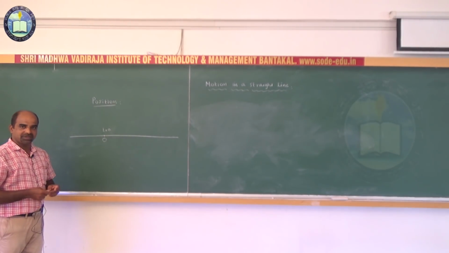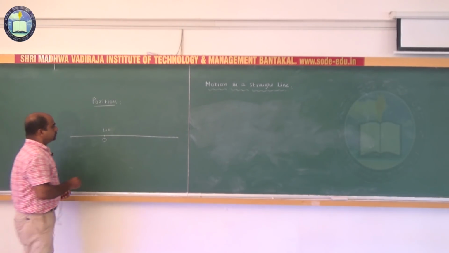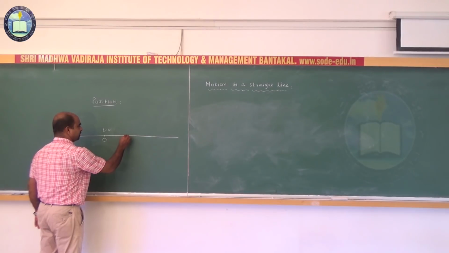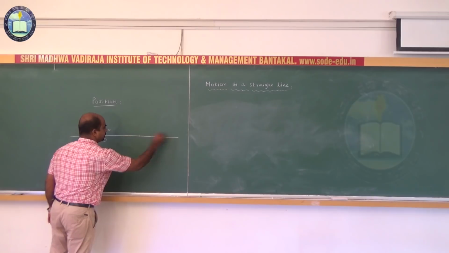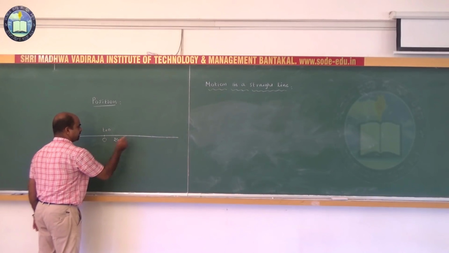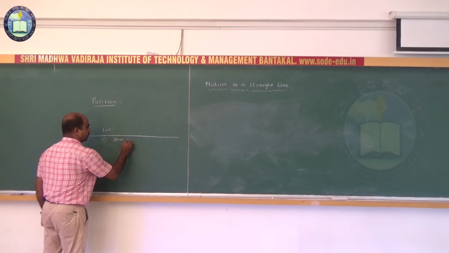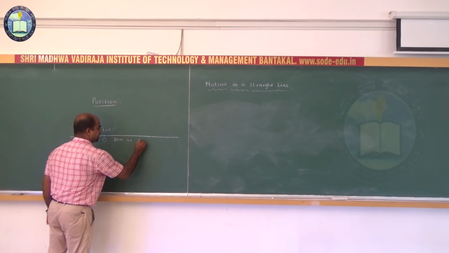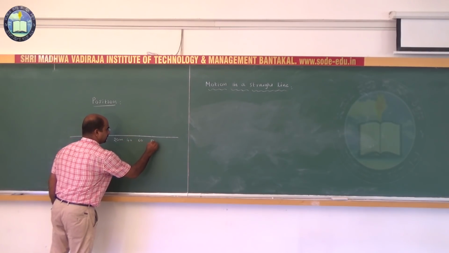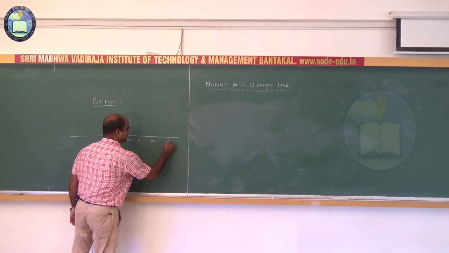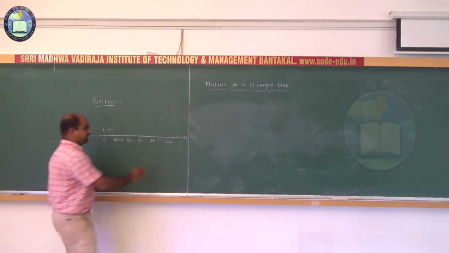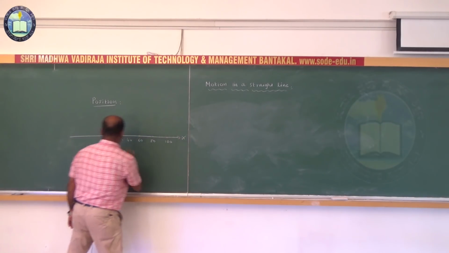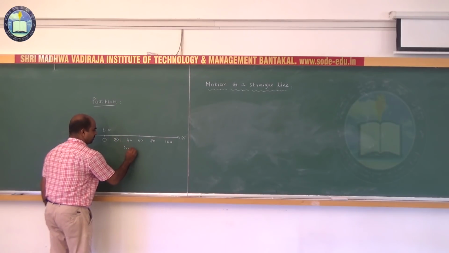So O is the initial position, called the origin. Now consider intervals of a unit. The standard unit of measurement is the meter: 20 meters, 40 meters, 60 meters, 80 meters, 100 meters. So the x-axis is in meters.